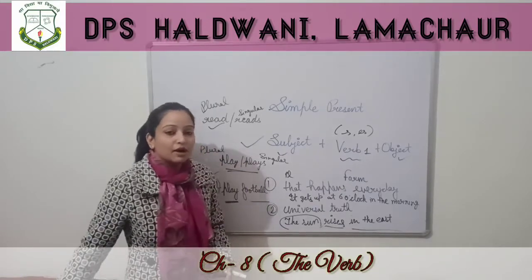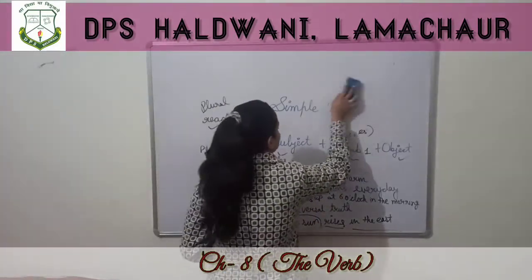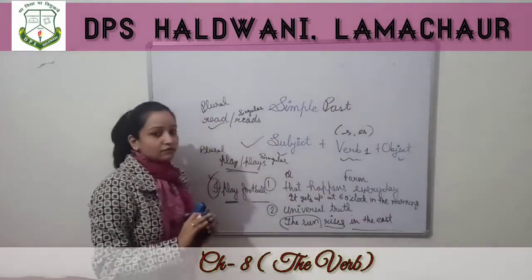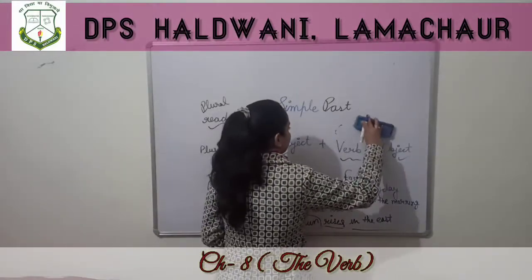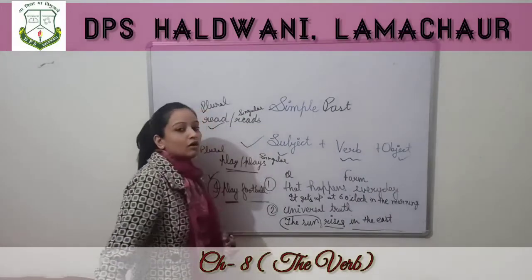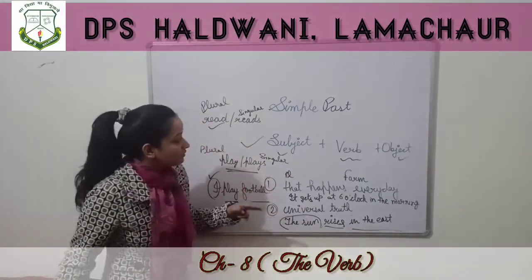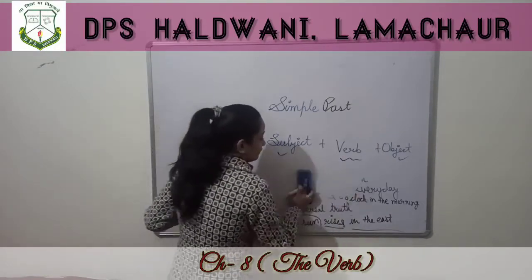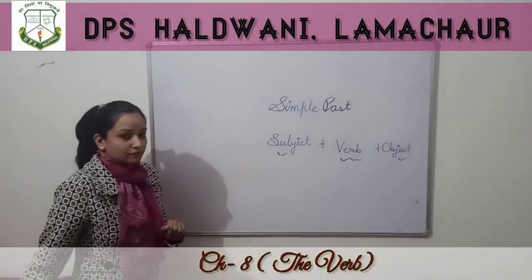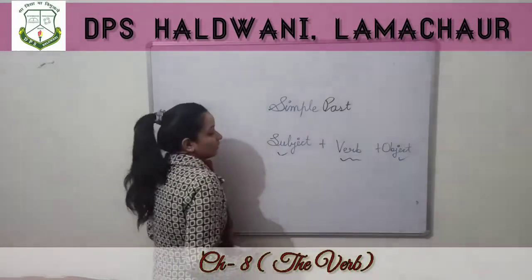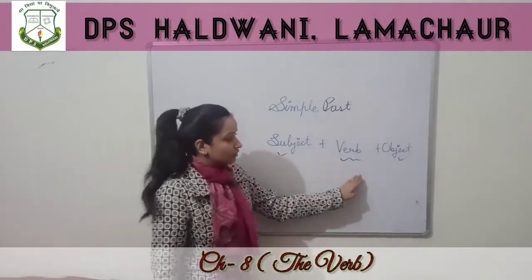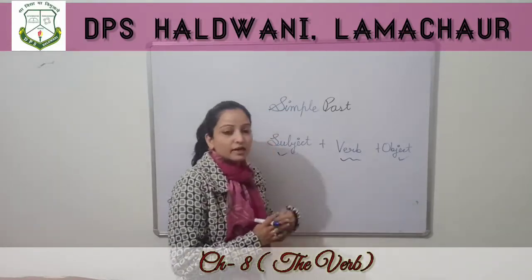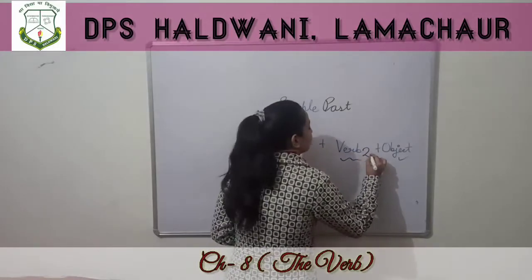Now, let us study about simple past. Now we will discuss simple past. As I have told you, sentence formation will be as it is. Just we have to change the form of verb. In simple past tense, this will be the same: subject plus verb plus object. In simple present tense, we were using subject plus verb first form plus object. But now we have to use the second form of verb.